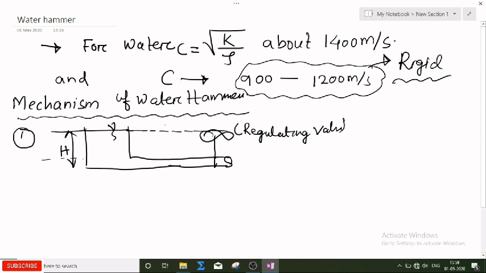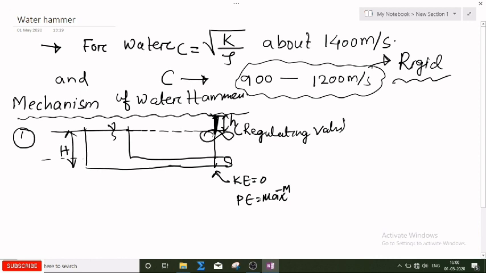Now what will happen at this point? The kinetic energy of the fluid suddenly becomes 0, so the pressure energy will become maximum. Additional pressure head will be generated at this section. Suppose this is my head due to the stagnation pressure.